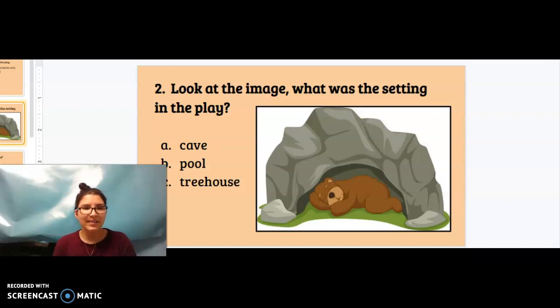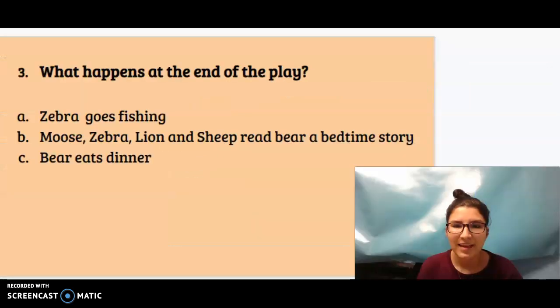All right, if you said A, held up 1 finger, A for cave, you are correct. It is A, cave. Do you see a pool? Mm-mm. Do you see a treehouse? Do you see a cave? Is this a cave from the play? Right? We read about this in the play. Yeah, so it's A, cave. Good job.